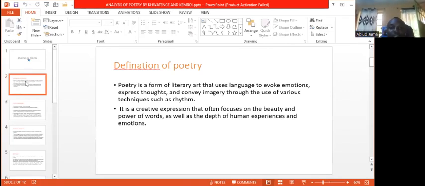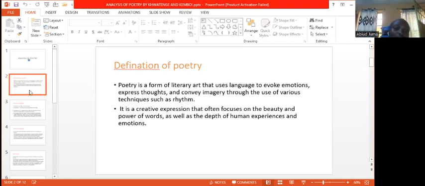Poetry is a form of literary art that uses language to evoke emotions, express thoughts, and convey imagery through the use of various techniques such as rhythm. Poetry being an art, it creates words to evoke emotions. Through this art, the poet can convey certain messages, evoke certain emotions, and give ideas to people.